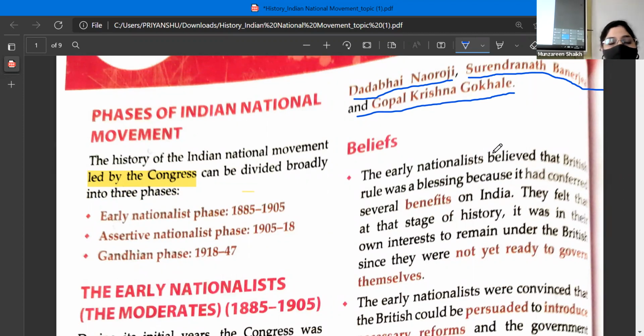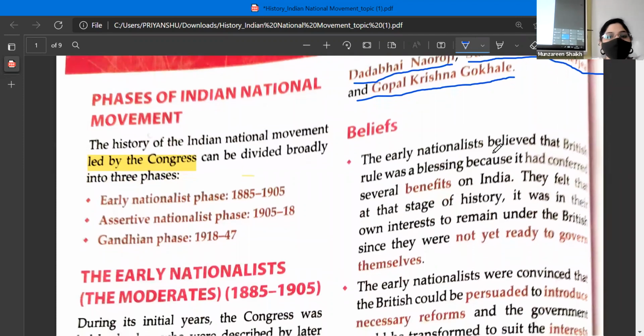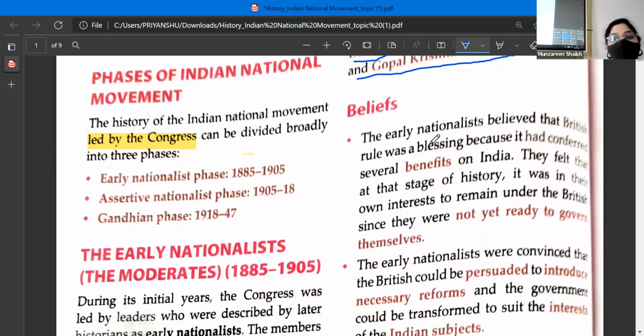Okay. Now let's see what were their beliefs. What were the beliefs of these members? The early nationalists believed that British rule was a blessing. Why did they believe that it was a blessing? Any guesses? Ma'am, because they took advantage of whatever the Britishers had announced, like English language, Western education. So they used it for their own purpose, which helped. Right. Because it conferred several benefits on India, right? Benefits in the form of education, benefits in the form of introducing transportation, very good.